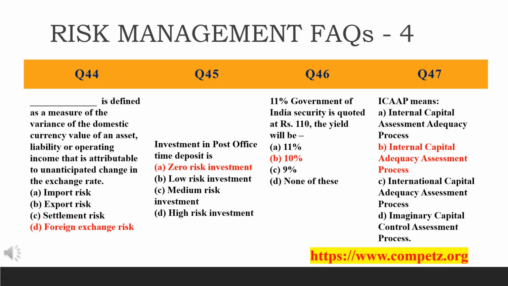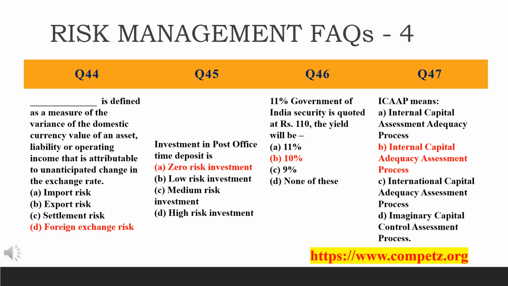Now see here friends, in this slide there are 4 questions. The first question, we will read the first question. Okay, read. Dash is defined as a measure of the variance of domestic currency, value of an asset, liability or operating income that is attributable to unanticipated change in the exchange rate. Okay, you can see the question first. Okay, see what is being given. There are 4 options also given.